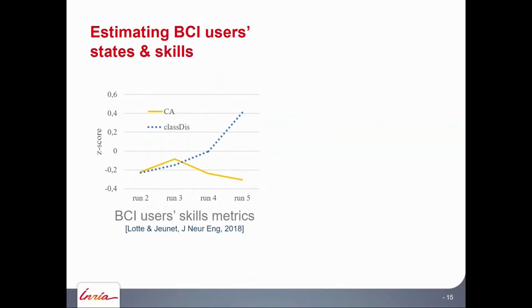And we could show that by using these types of metrics, we can reveal very different learning profiles. You see here in yellow the classical classification accuracy, which depends on the classifier. That's the performance average of our users across runs, and in that experiment, we don't see any learning. But by using our new classifier-independent metrics, we can see that the users are actually learning something. It's just that the classifier didn't figure it out. So this means that we need to consider new metrics of user skills in BCI control.